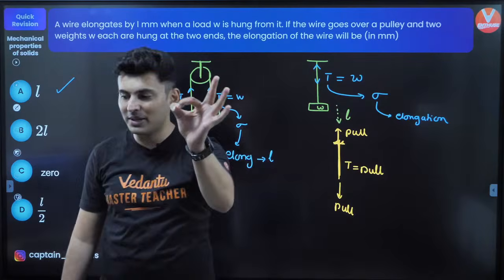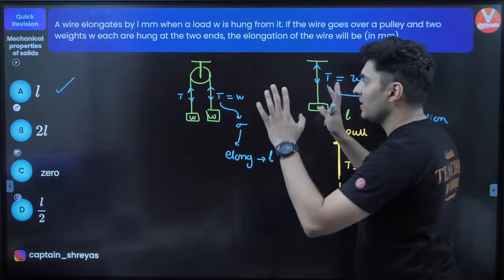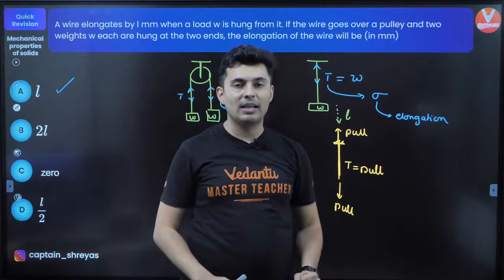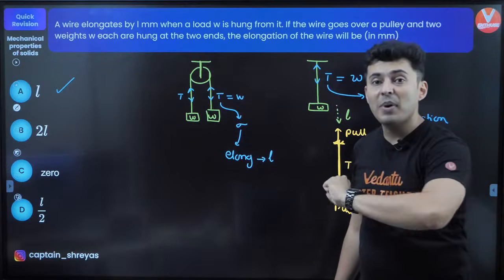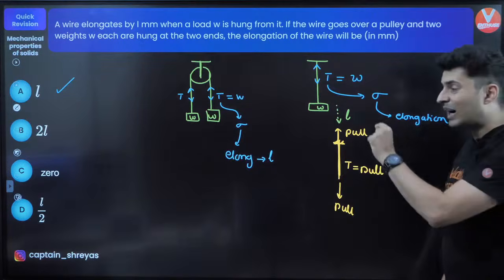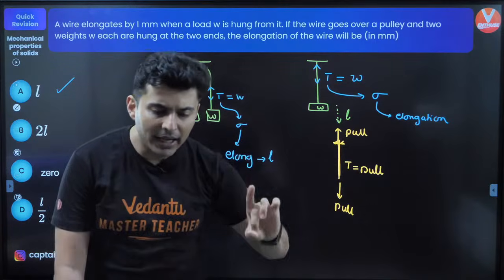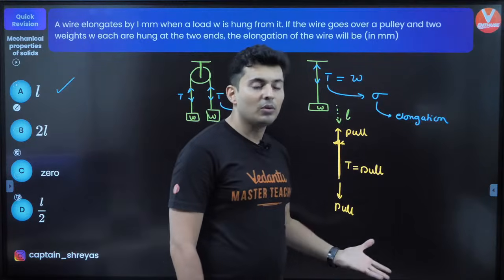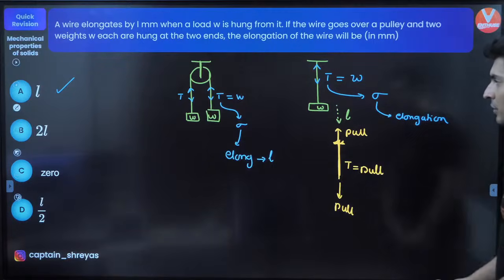A lot of students make a mistake in this. It is not 0, it is not twice L because there are two weights. Get this in your head. Convince yourself for this problem. This looks easy, but it can mess up your score. You can get negative marks because of this conceptual question. It's a very, very critical question. I've seen so many students, so many teachers also, making this mistake. Very, very critical question.